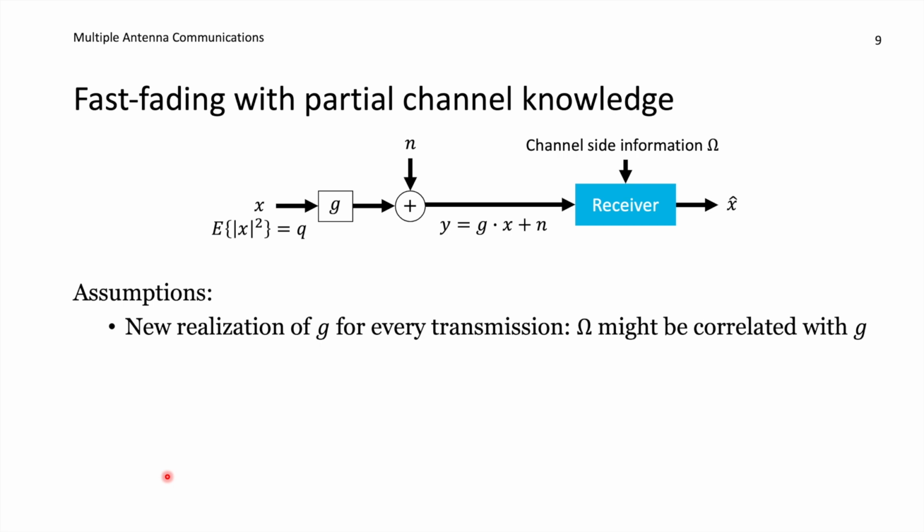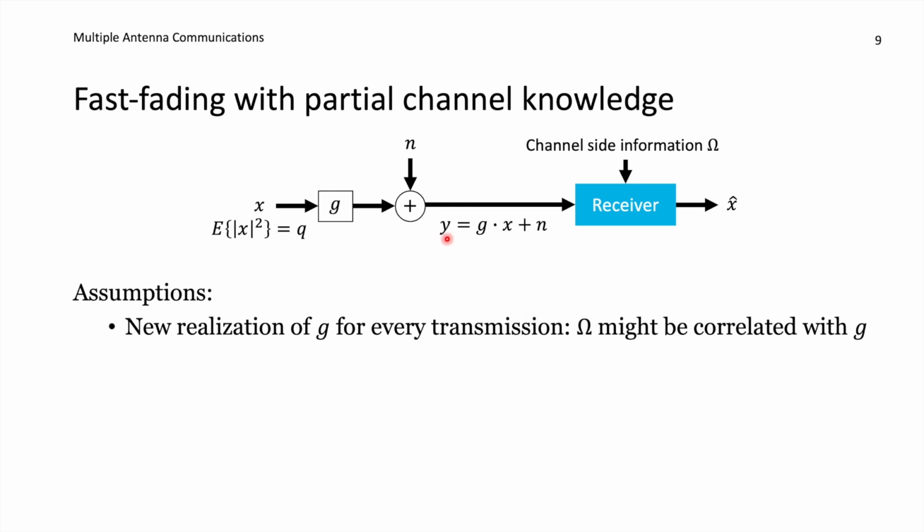If we want to utilize all the information that we have about a channel at the receiver side, then we need to compute another type of capacity lower bound. This is for a fast fading case with some kind of potentially partial information about the channel. So this part is the same as before. We have a transmitted signal X with some variance or power Q. We have a channel G, which is random, so it's varying. It takes new realizations every time we're transmitting.